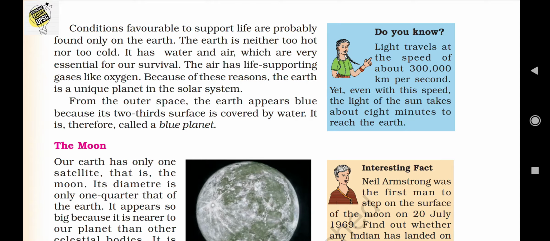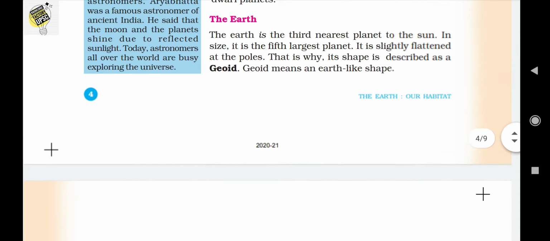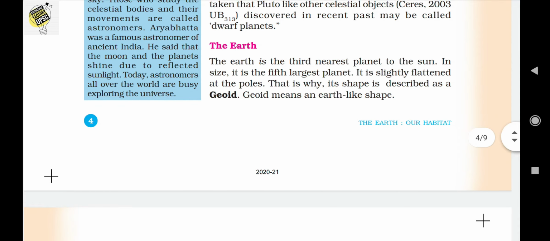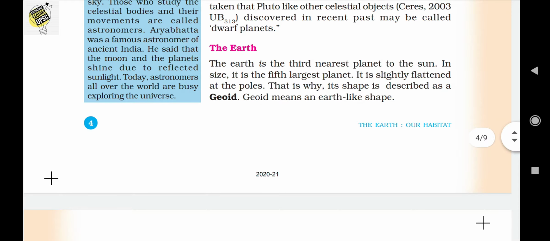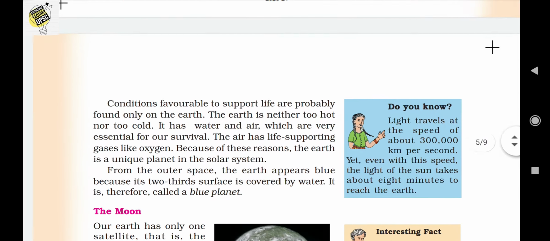From the outer surface, the Earth appears blue because 2/3 of the surface is covered by water, and therefore it is known as the blue planet. So there are some important pieces of information about the Earth. The Earth is the 3rd nearest planet to the sun, and it is the 5th largest planet, and it has a slightly flattened shape on the pole side, and it is known as geoid shape, like the earth.